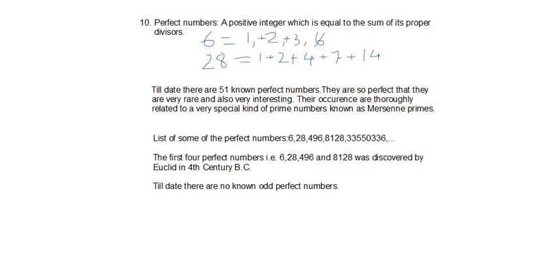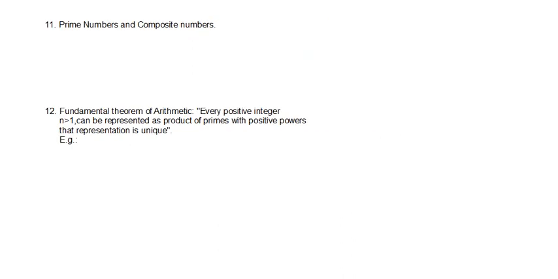Until date, there are no known odd perfect numbers. All known perfect numbers are even. So these are very important facts on perfect numbers, and we'll come back to them when we do a little bit on primes and Mersenne primes. But moving from here, we'll first discuss prime numbers.